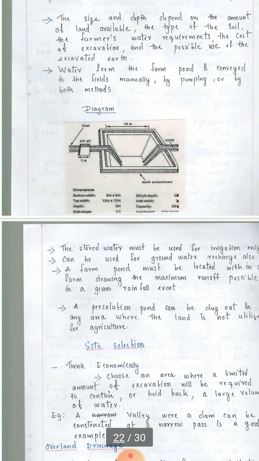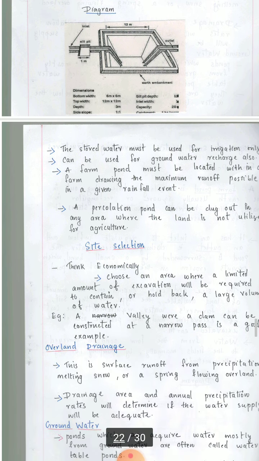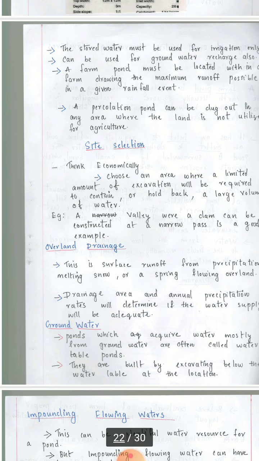This is the diagram which shows the farm ponds. The stored water is used for irrigation, and can be used for groundwater recharge also. It should not consist only of surface water; it can also be used for the recharge of groundwater. A farm pond must be located within the farm, drawing the maximum runoff possible in a given rainfall event.